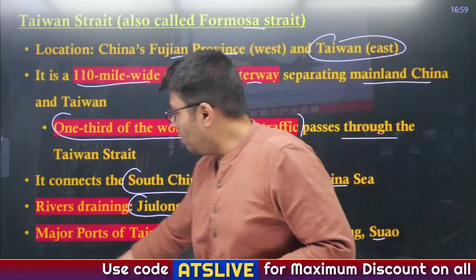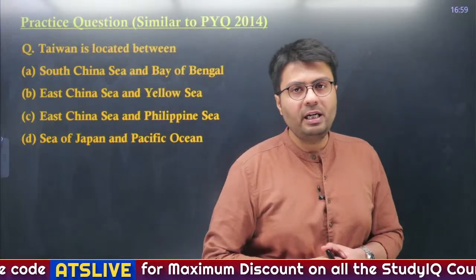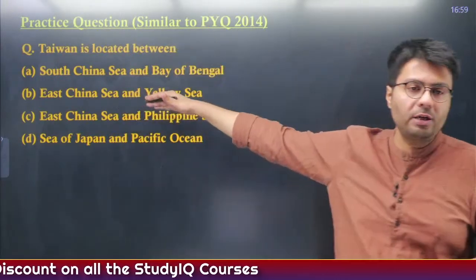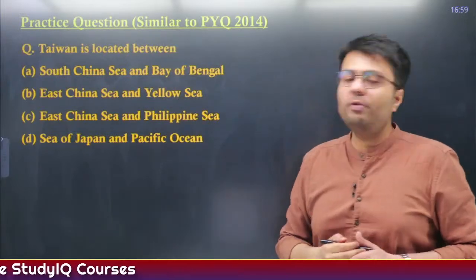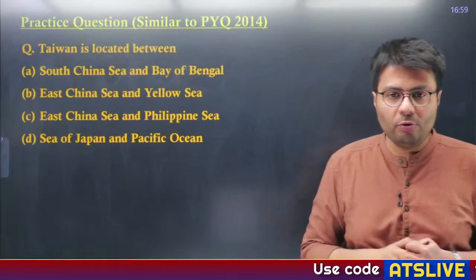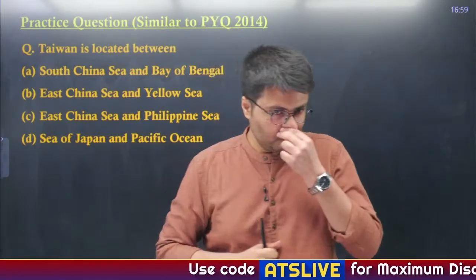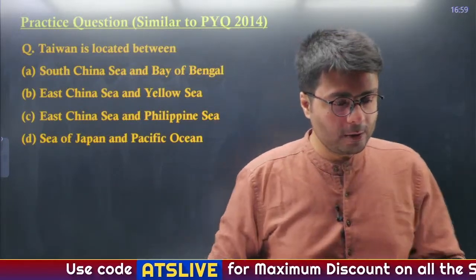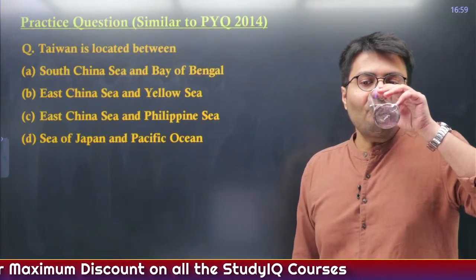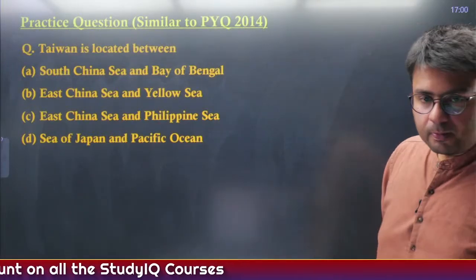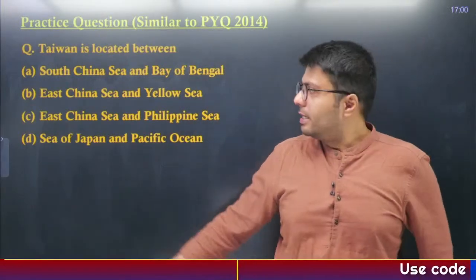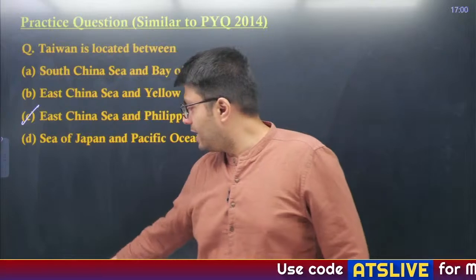Understand? Now there was this question that appeared in 2014 asking that Turkey is located between which water bodies. Similarly, I have changed this question. Taiwan is located between which water bodies? You have to apply your brain in solving this question. Please let me know quickly. Sarang says option C. Anyone else? Yes, all of you are right. Option C is the correct answer.